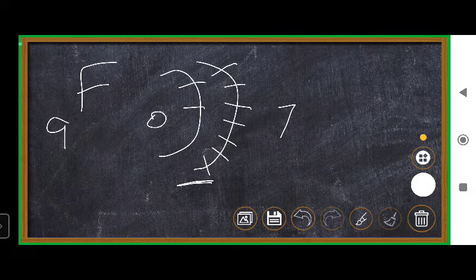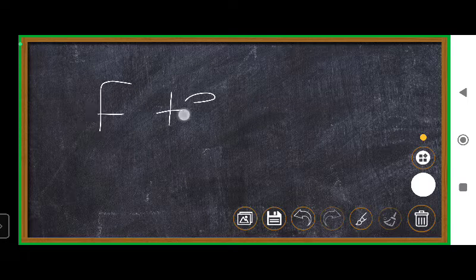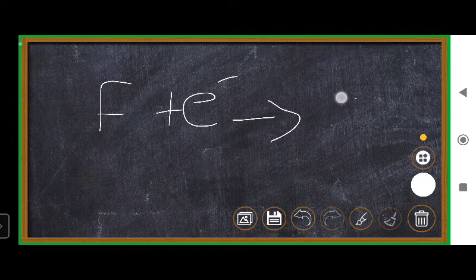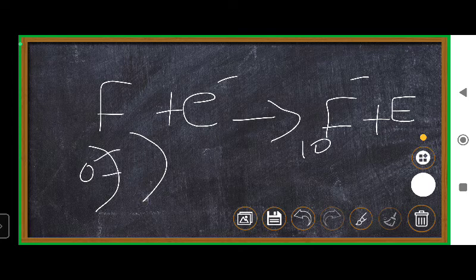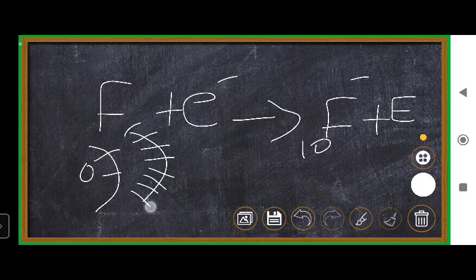To get that 1 electron, fluorine will take an electron and become F minus, giving out energy. Now that the fluorine anion has formed, we call it fluoride. Its number becomes 10. Draw its structure: 2, 3, 4, 5, 6, 7, 8, 9, 10, so here 2 and here 8.